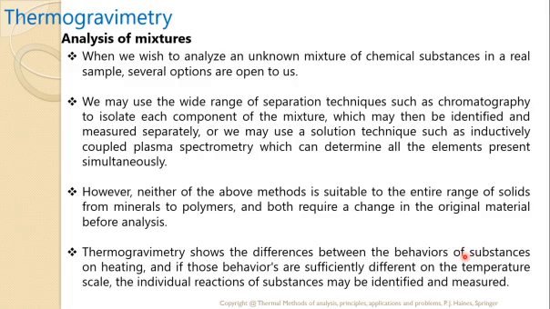However, neither of the above methods is suitable to the entire range of solids, from minerals to polymers, and both require a change in the original material before analysis. So thermogravimetry shows the differences between the behaviors of substances on heating, and if those behaviors are sufficiently different on the temperature scale, the individual reactions of the substances may be identified and measured.